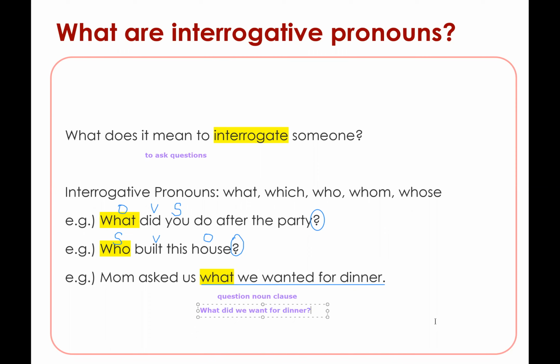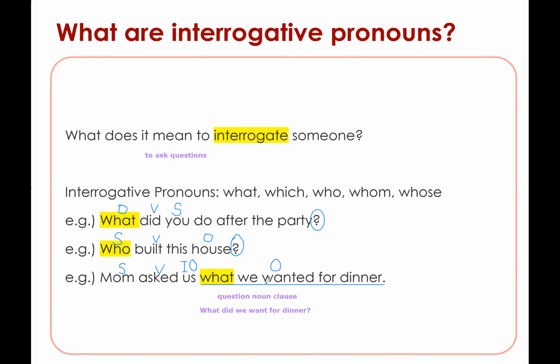Question mark. But now it is mom asked this. So what is the us? Us is also an object, but this is what we call indirect object because it is not the what, the thing that mom asked directly, right? But it is being influenced or impacted. So this is what we call indirect object. So we'll talk more about this later on.